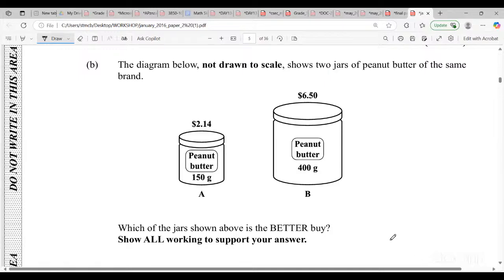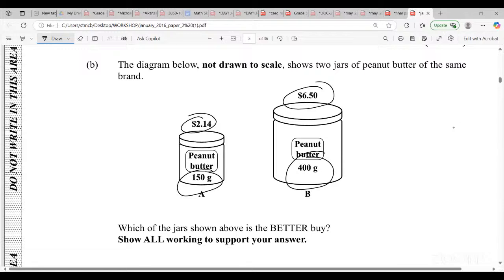So let's go again. They want us to figure out which has the better deal. What I normally would do is compare how many dollars I'm paying per gram. So I'm paying $6.50 for 400 grams. I would check how much $1 gives me per gram.